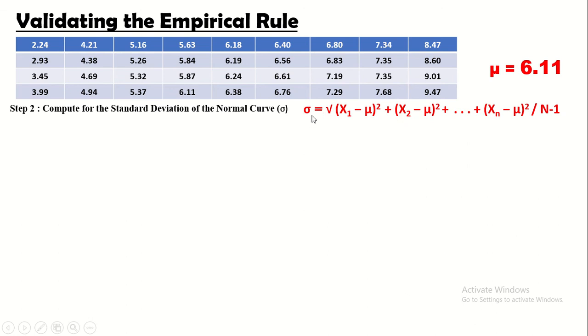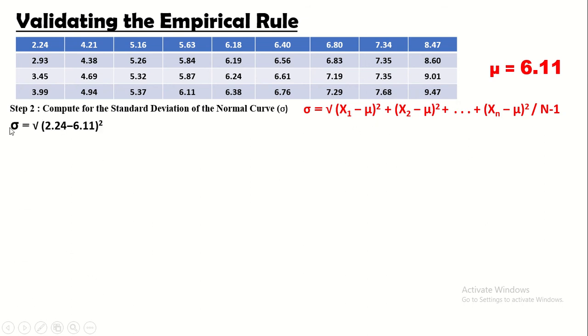So formula, standard deviation of the normal curve is equal to the square root of the quantity of x sub 1 minus the mean squared plus the quantity of x sub 2 minus the mean closed quantity squared hanggang sa makapunta sa x sub n divided by n minus 1. Ang n natin again ay equal sa 36. So 1, 2, 3, 4 hanggang kay 9.47 we have 36 number of data. So n 36 minus 1 daw. So let us substitute.